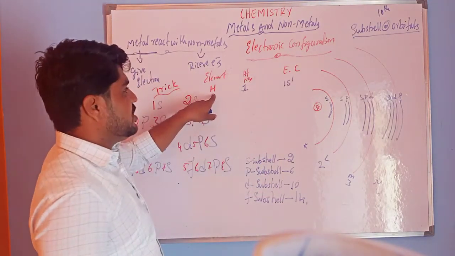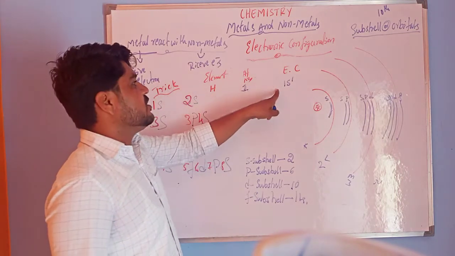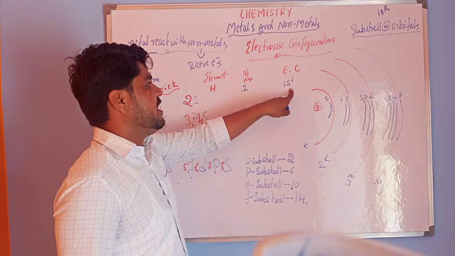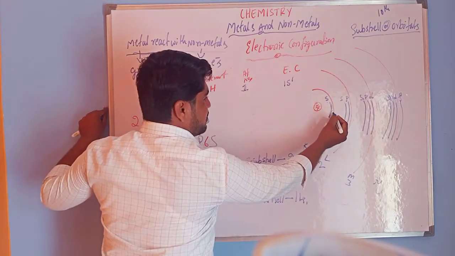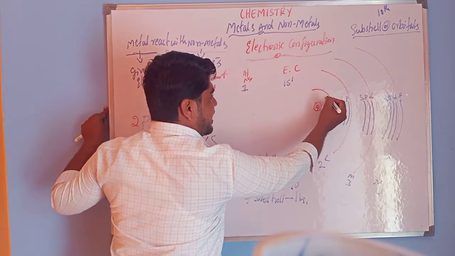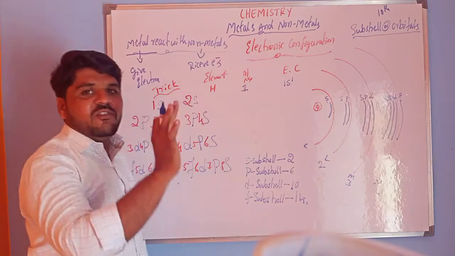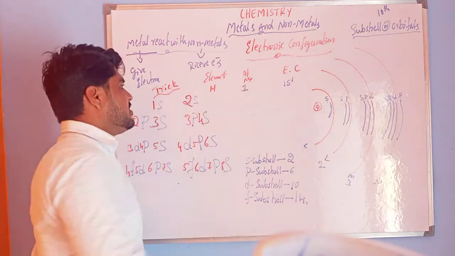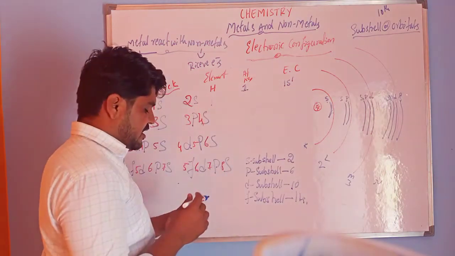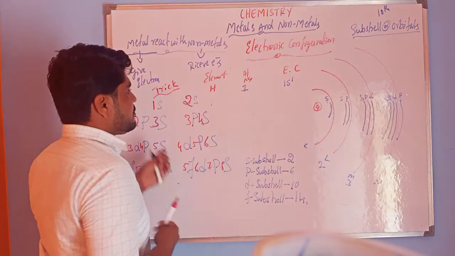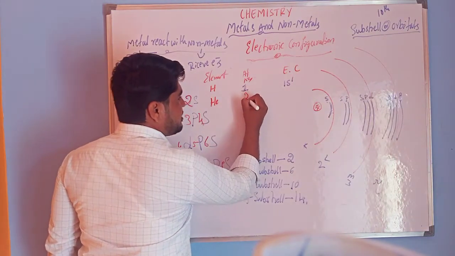In hydrogen the atomic number is 1, so the number of electrons is 1, and the electronic configuration is 1s1. This S comes from the subshells; in S we fill only 1 electron, because hydrogen has only 1 electron. In the same way I am taking one more, the helium atom. The atomic number of helium is 2.